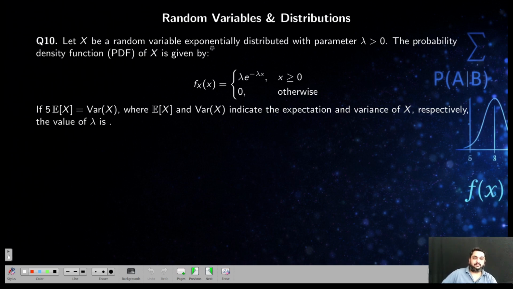Let X be a random variable exponentially distributed with parameter lambda greater than 0. The PDF of X is given. They are given the exponential distribution. Most of the exams will mention it. You will not remember this, but sometimes it's better if you remember the formulas.